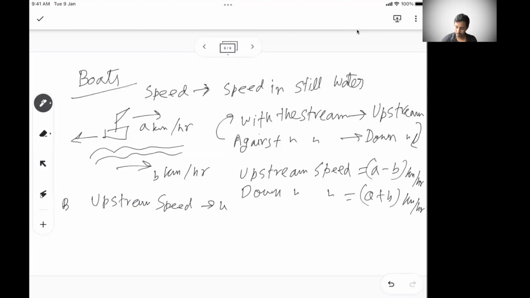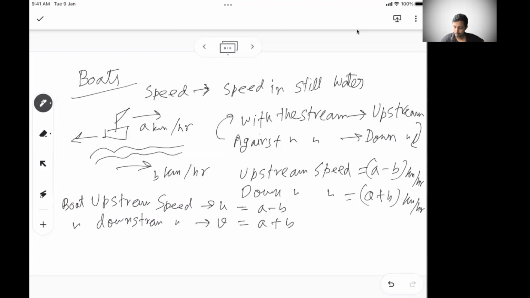They may give you both the upstream speed and the downstream speed. So they may tell you the boat's upstream speed is u, which is nothing but, in the previous case, a minus b, and the boat's downstream speed is d, which in the previous case is a plus b.